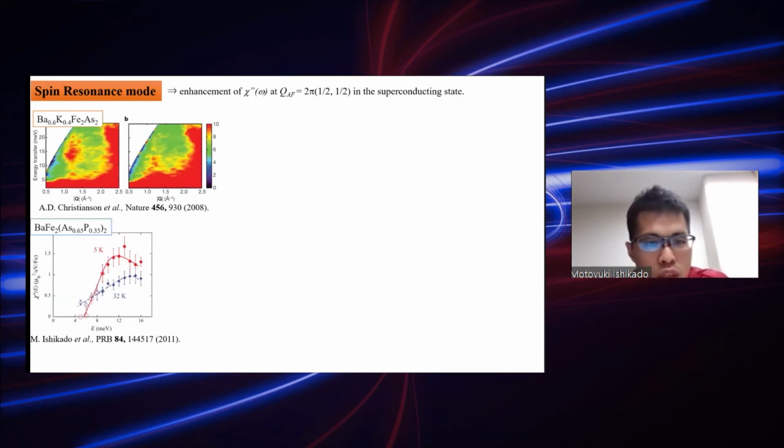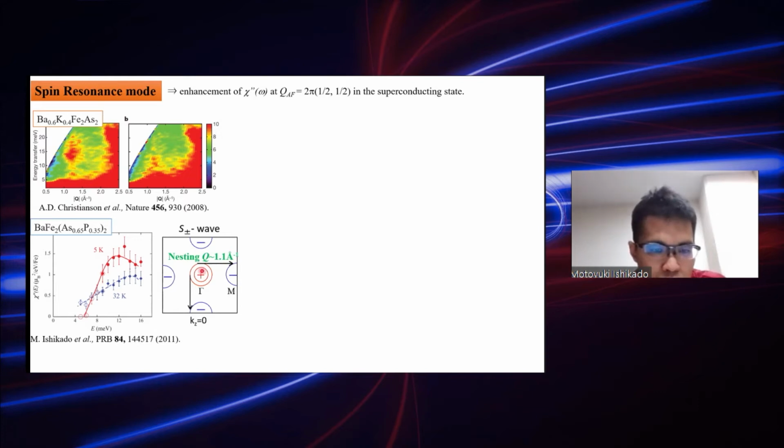And this theoretical prediction was later observed experimentally as a spin resonance mode, which was an enhancement of chi double prime at (pi, pi) in the superconducting state. And this (pi, pi) corresponds to the nesting vector that connects the gamma and the M Fermi surfaces. And actually, experimentally, at a Q value of 1.1 angstrom inverse, they observed the enhancement of the neutron scattering intensity. And the peak structure is observed in the chi double prime spectrum.